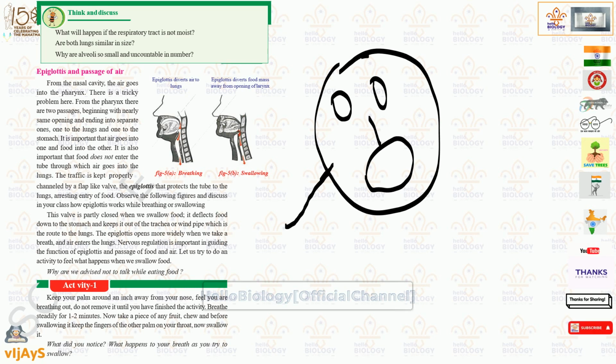If you won't eat also, just you swallow something like air and put your finger near the nose. Just near the nose, you just put the finger, and then while swallowing, you will feel that your breathing will be stopped. That means when you are swallowing the food into the throat, your breathing is stopped. You can feel this. Understood?